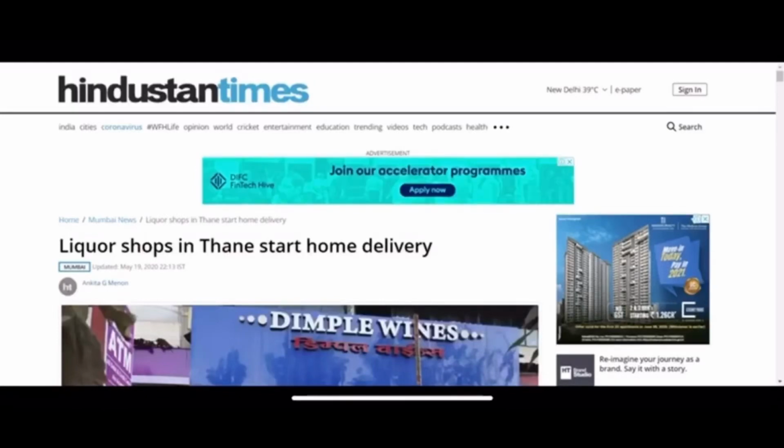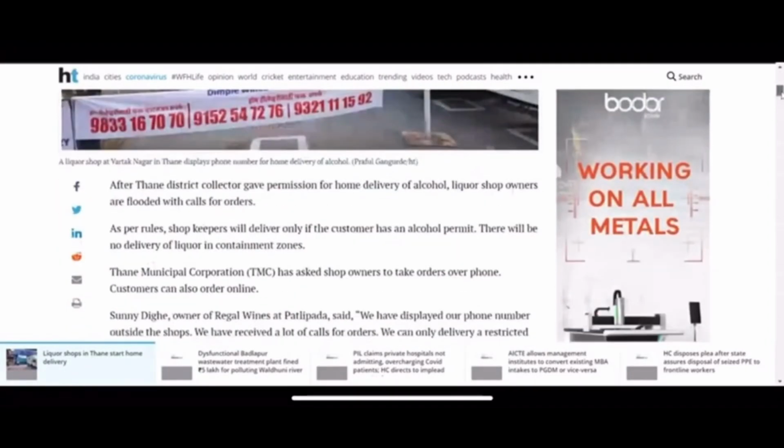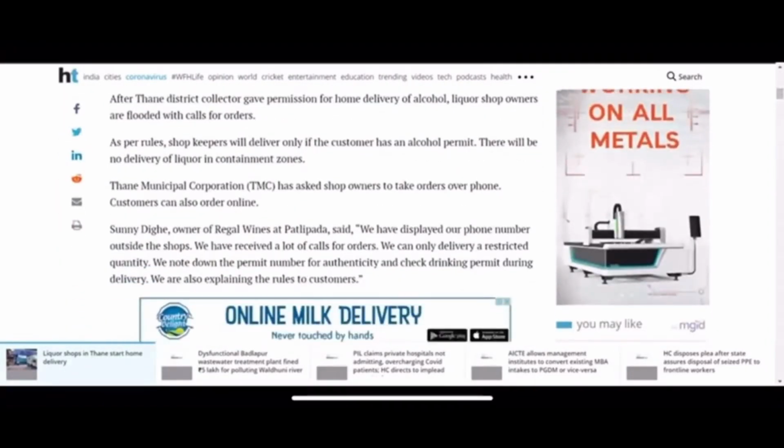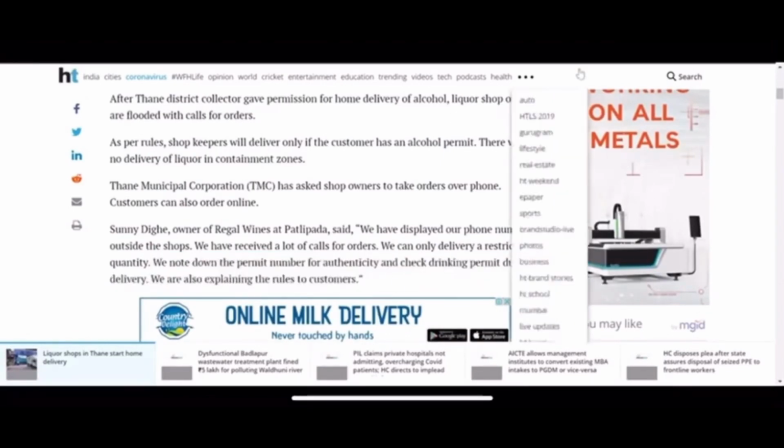Guys, today let me show you how you can order liquor online. It's all over the news that apart from Mumbai, all other places in Maharashtra can be catered to home delivery of liquor. The only thing that you require is a permit. Let me show you how you can get a permit online.